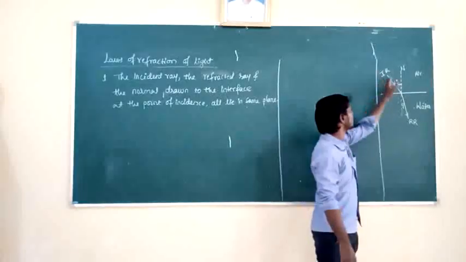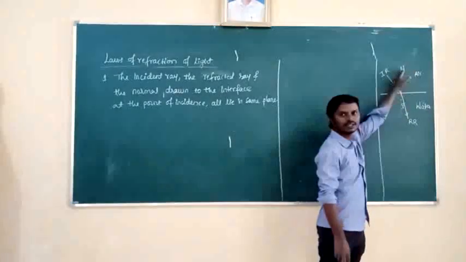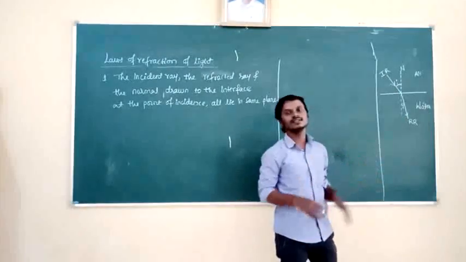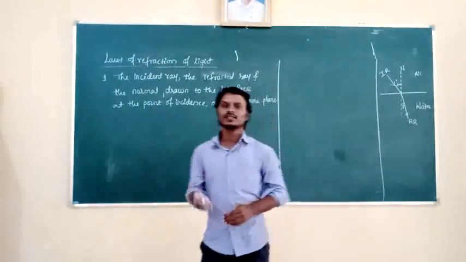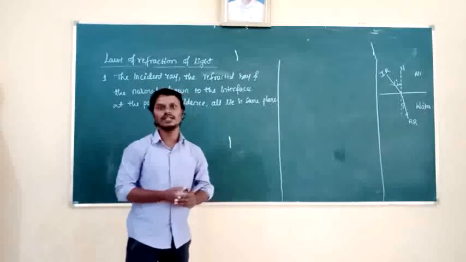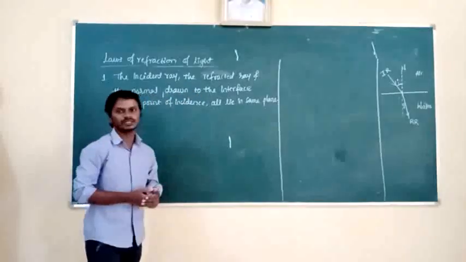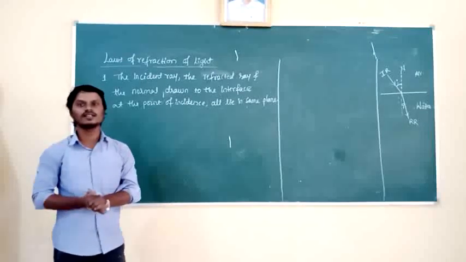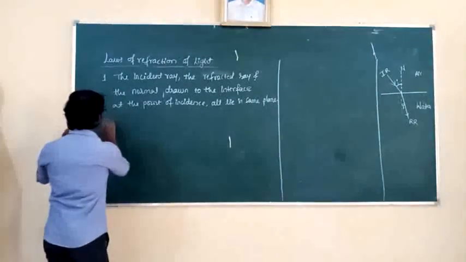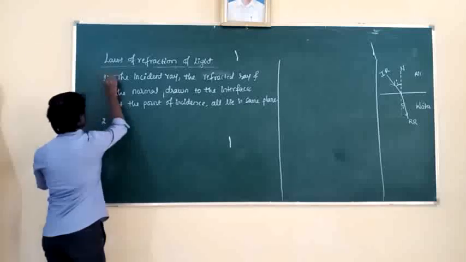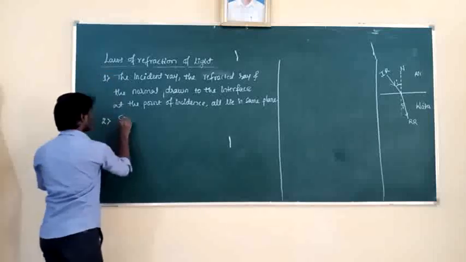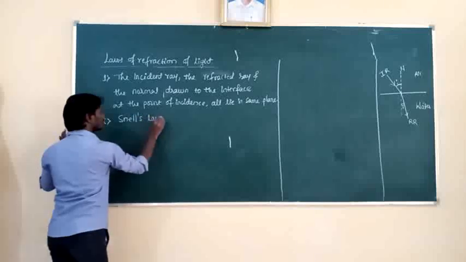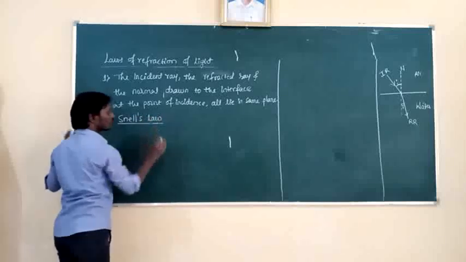See here, incident ray and normal in the xy plane, and refracted ray and normal in the xy plane, all lie in the same plane here. It is the first law of refraction of light. Then what is the second law of refraction of light? The second law of refraction of light is also called Snell's law. It is very important. Snell's law of refraction of light.